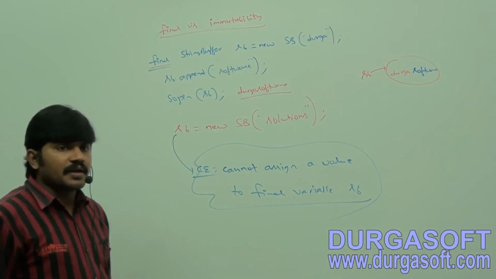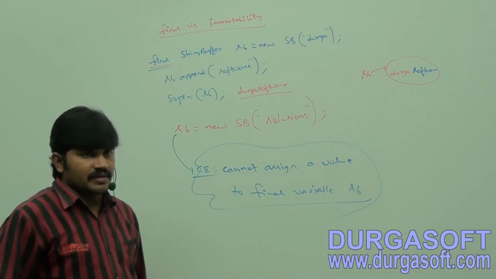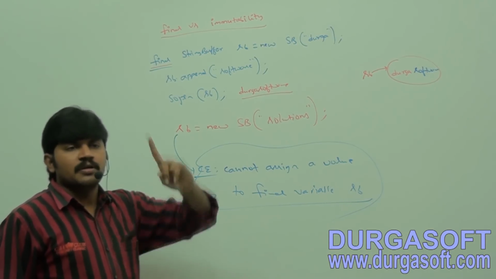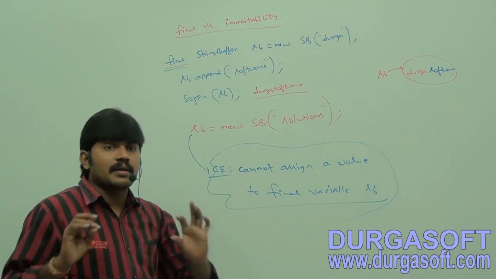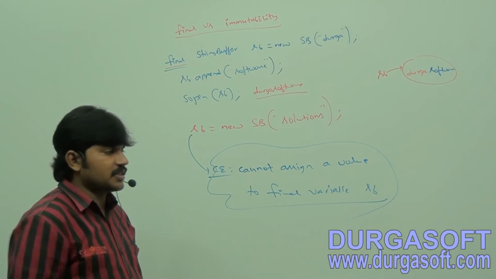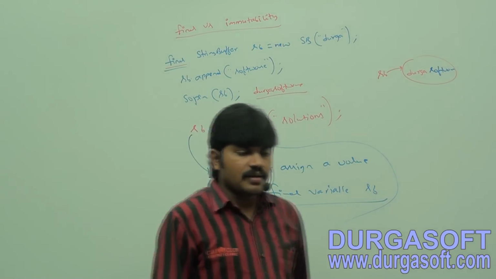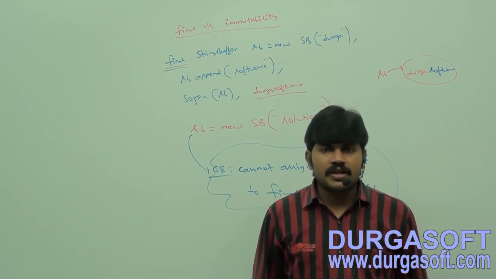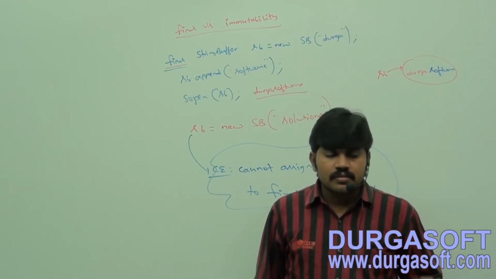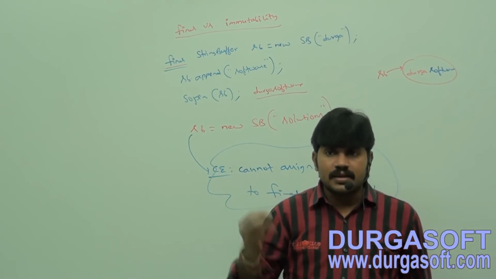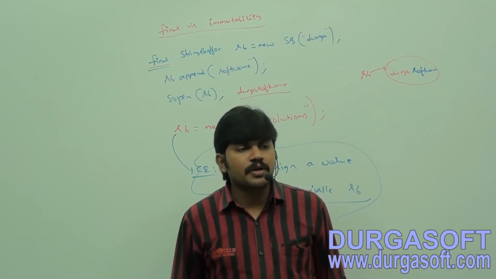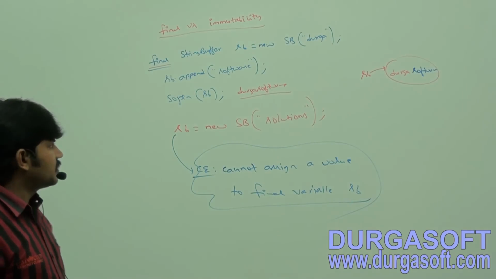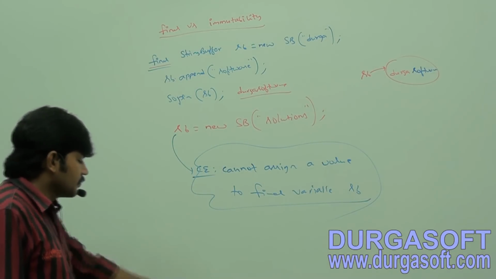So by declaring a reference variable as final, we won't get any immutability nature. Final and immutable both are different concepts. And hence, final and immutable both are different concepts.